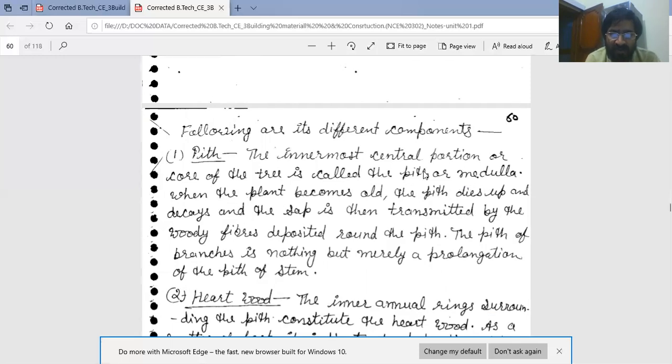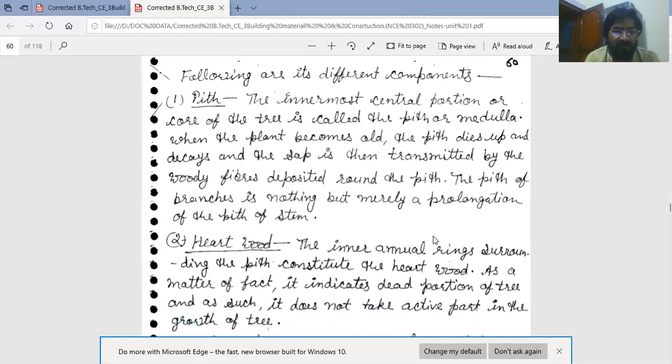When the plant becomes old, the pitch dries up and decays, and the sap is then transmitted by the woody fibers deposited round the pitch. Sap is the moisture present in tree or timber. The pitch of branches is merely a prolongation of the pitch of stem.